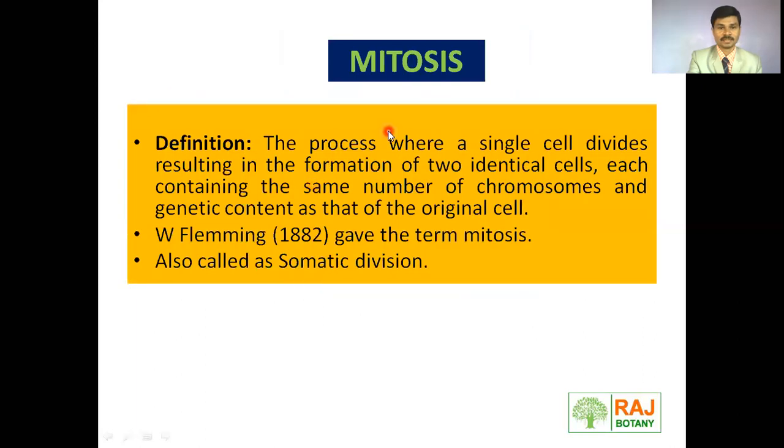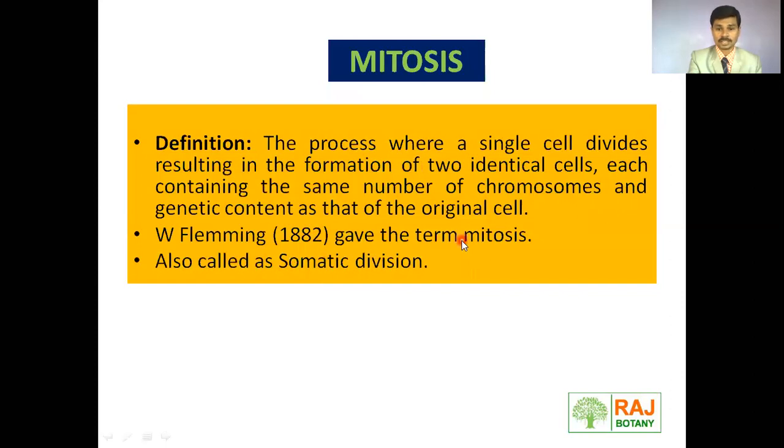We have seen it earlier. Let's see the mitosis definition. It is a process in which a single cell divides, resulting in the formation of 2 identical cells, and each cell contains the same number of chromosomes. Remember, the same number of chromosomes is there in the daughter cells. That's why mitosis is called the equational division. Why? Because the genetic content and chromosome number present in the parent cell are exactly the same in the daughter cells.